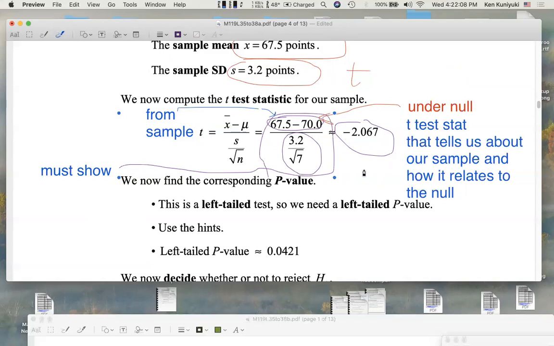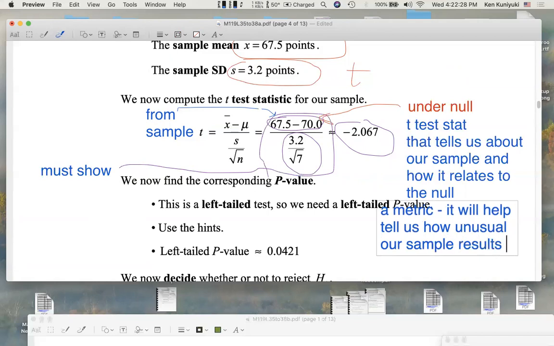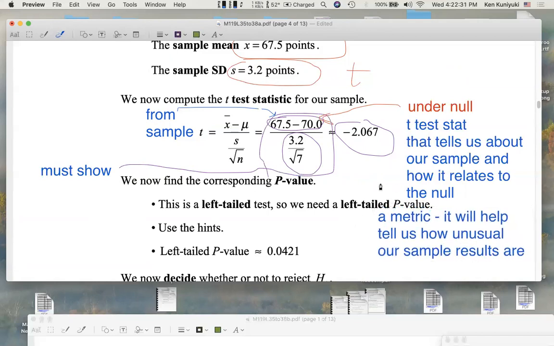All right. Now, this t-test statistic again is a metric. It will help tell us how unusual our sample results are, assuming that the population mean is in fact 70 points. A p-value would help. We now find the corresponding p-value. A probability will attach to the sample. This p-value will tell us the probability of getting at least as unusual a sample.